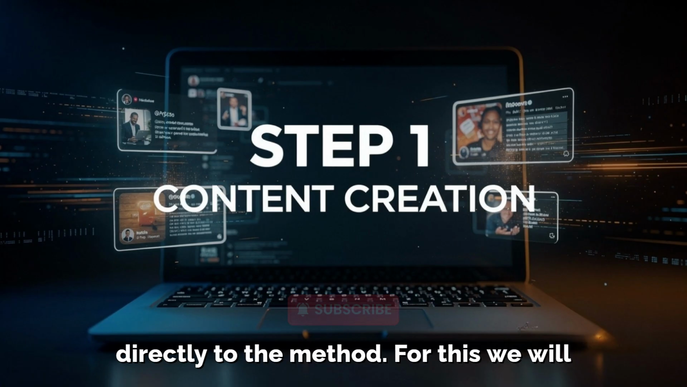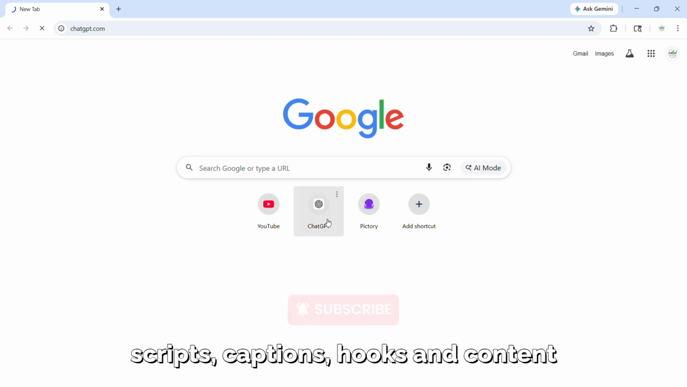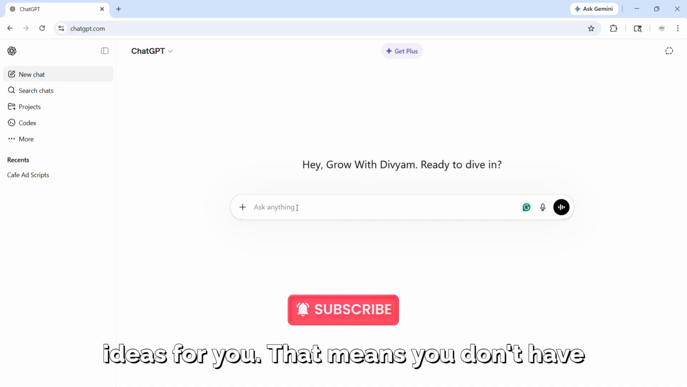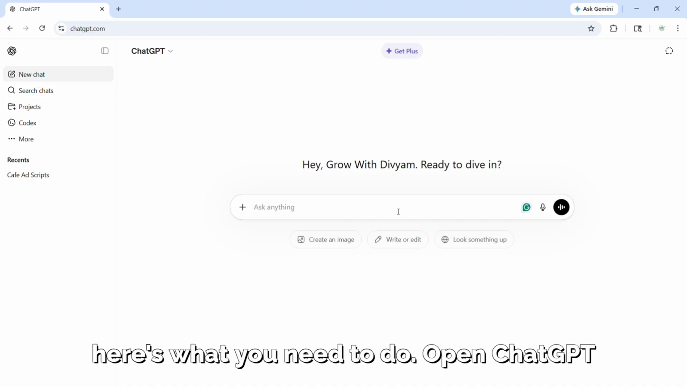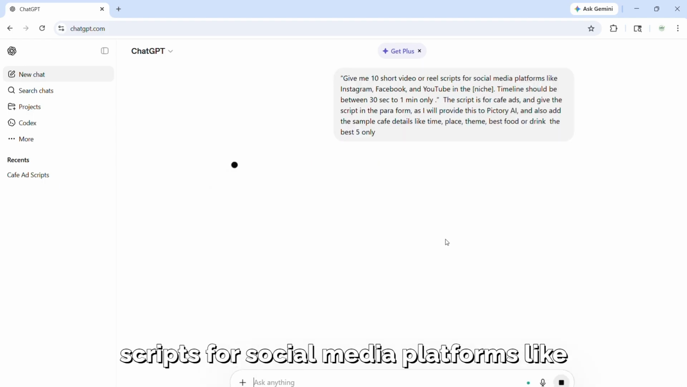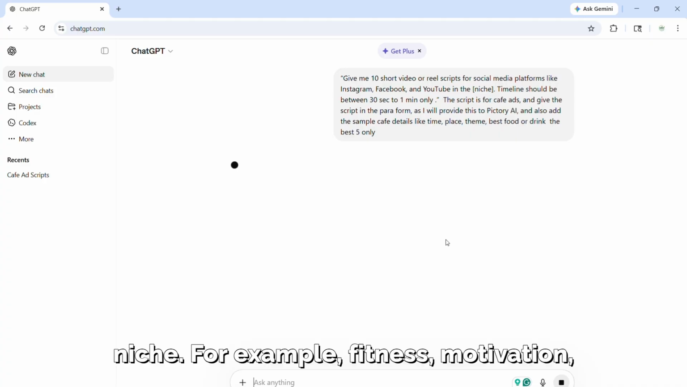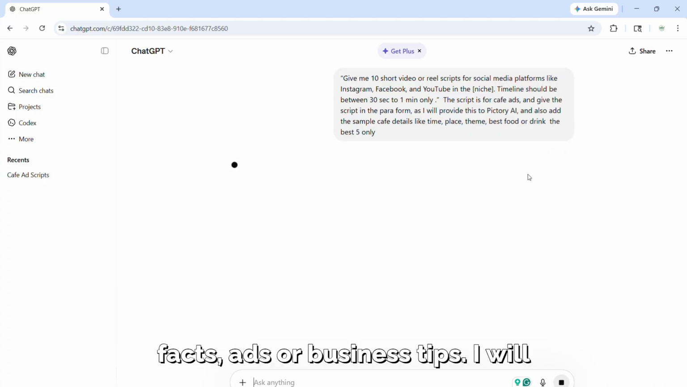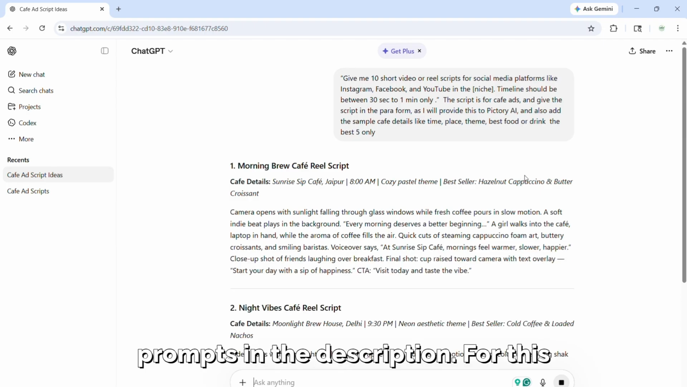For this, we'll use ChatGPT. ChatGPT can create scripts, captions, hooks, and content ideas for you. That means you don't have to write everything yourself. Now, here's what you need to do: open ChatGPT and type, "Give me 10 short video or reel scripts for social media platforms like Instagram, Facebook, and YouTube in the niche. For example, fitness, motivation, facts, ads, or business tips." I will provide this prompt and some other prompts in the description.